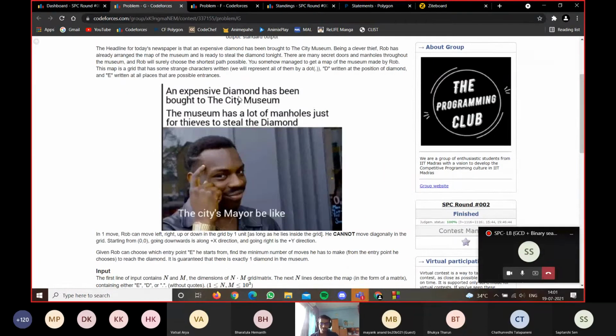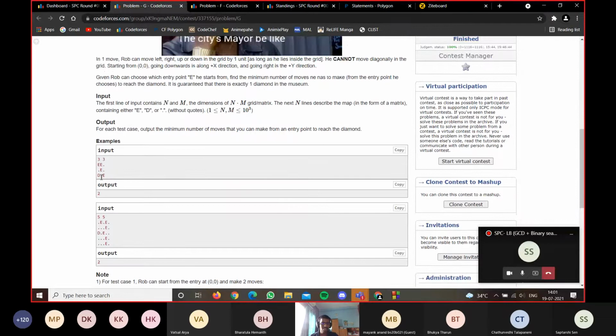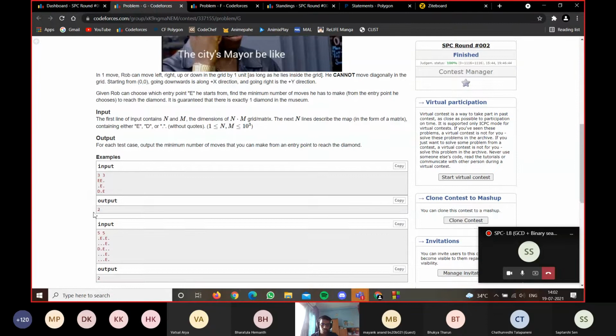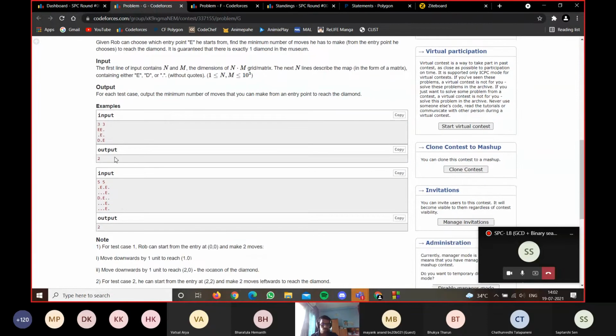So this problem is just this: you have a 2D matrix of characters. You can declare it as a character array, char a[n][m] or something, and there's a diamond in some position. What you can do is find the position of the diamond by iterating through the whole matrix once. You go through each element of the matrix, and if it's a diamond, I will store the x coordinate and y coordinate of the diamond. And there's only one diamond in the whole matrix.